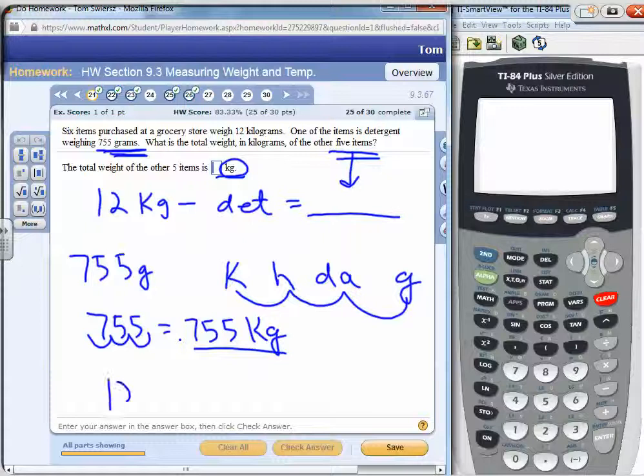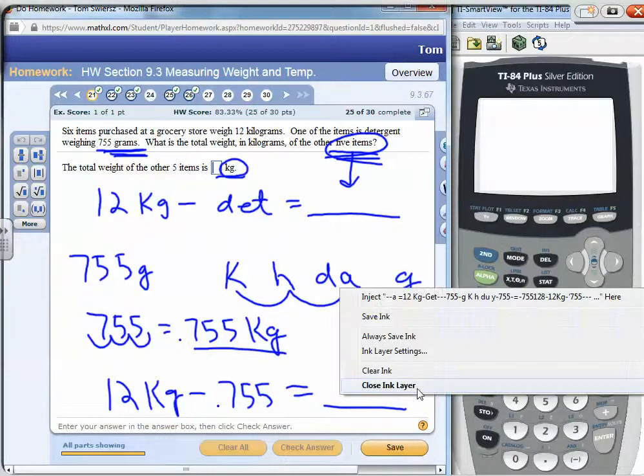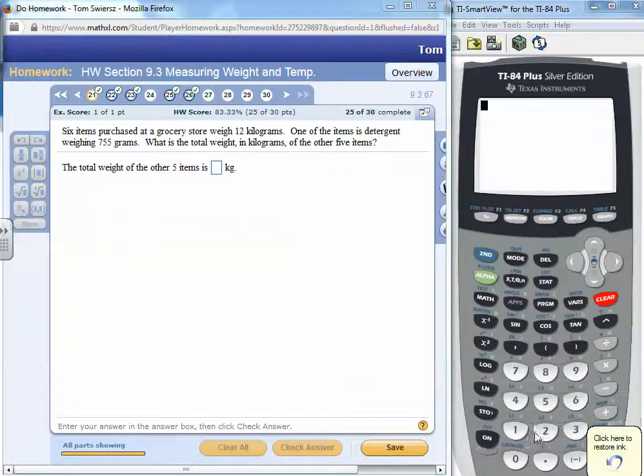So the weight of the other 5 items is the total of the items, 12, minus 0.755 for the weight of the detergent. That will give us the weight of the other 5 items. All right, so we can do that subtraction on our calculator to get the correct answer. Again, remember you have to change the weight of the detergent from grams to kilograms.